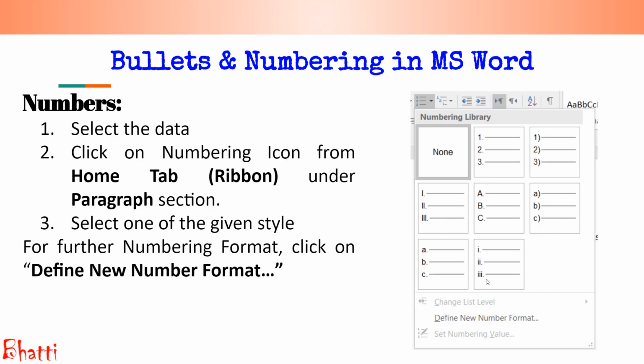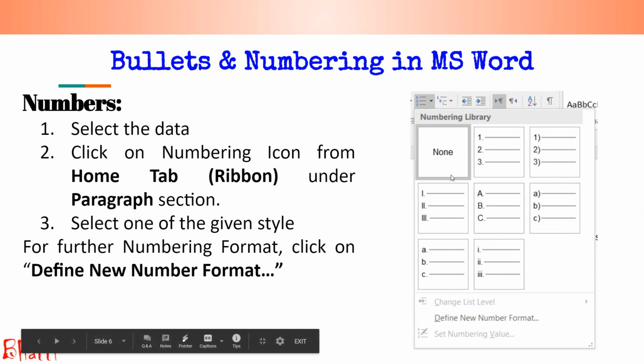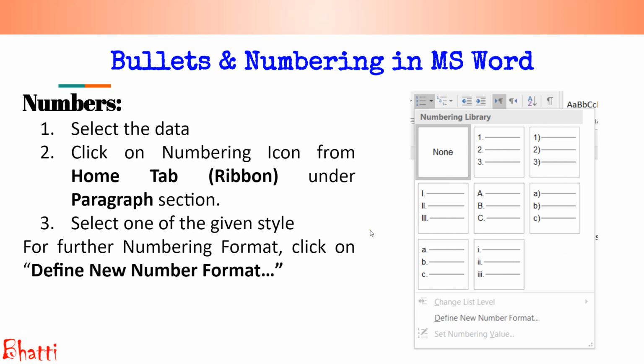For numbering, there is no shortcut key, so you can repeat the same thing. Instead of clicking on the bullets, next to the bullets is the number icon. Just click on the number icon and you will see the list, and you should select any of the list to implement the numbering in your document.